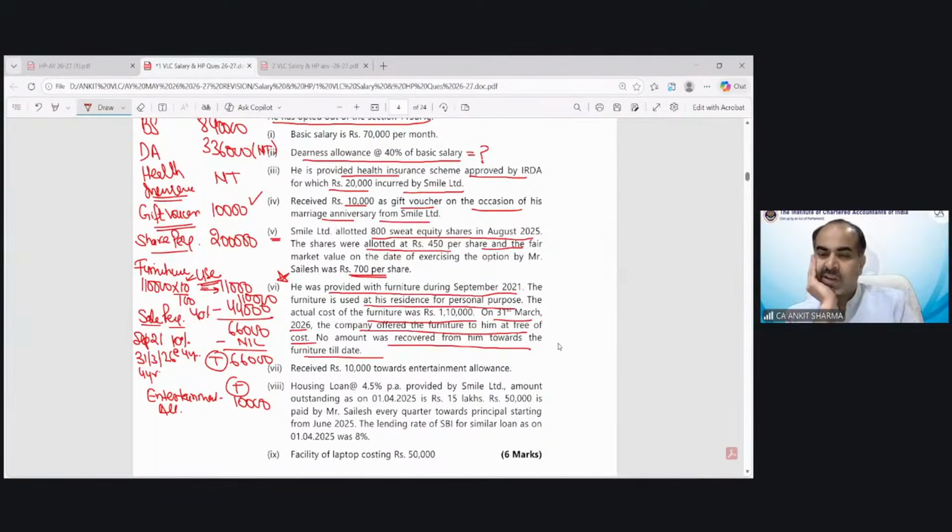Kuldeep has written the page number also for your help. Aditya, 3.88. Thank you, Kuldeep. So, entertainment allowance is taxable.